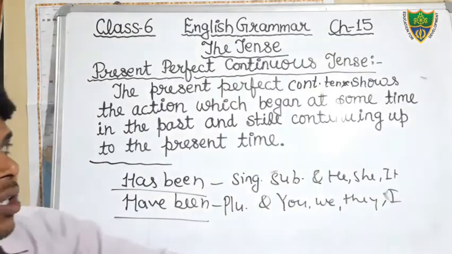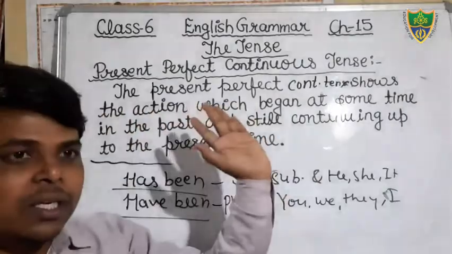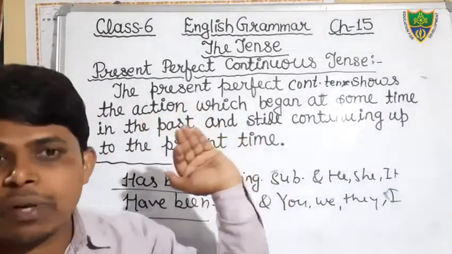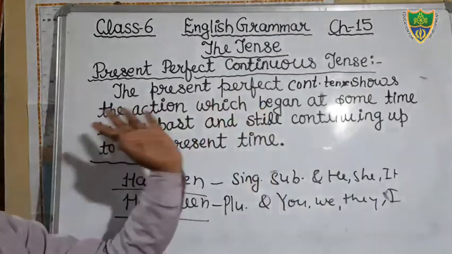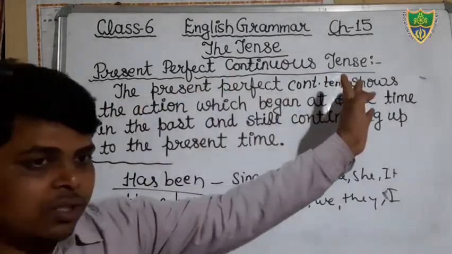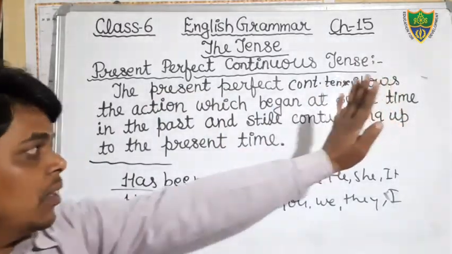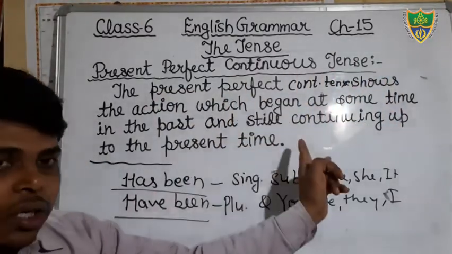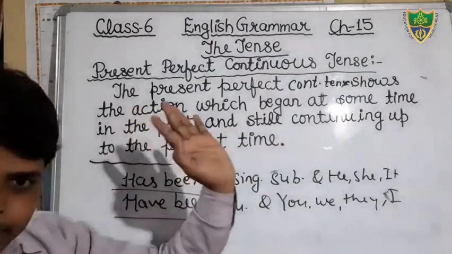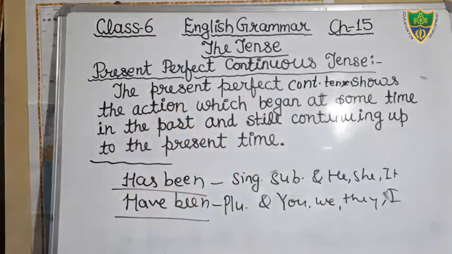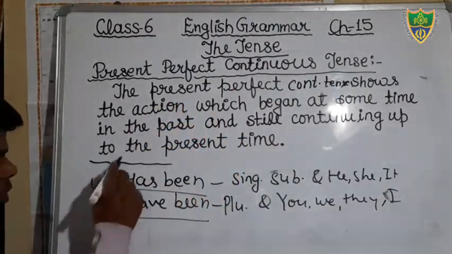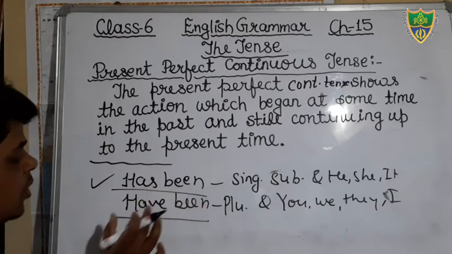Okay students, first of all you have to write what is meant by present perfect continuous tense. You will write: the present perfect continuous tense shows the action which began at some time in the past and is still continuing in the present time. And there are two helping verbs that we use in this tense, that is has been and have been.